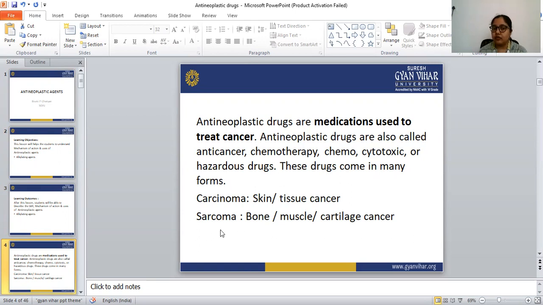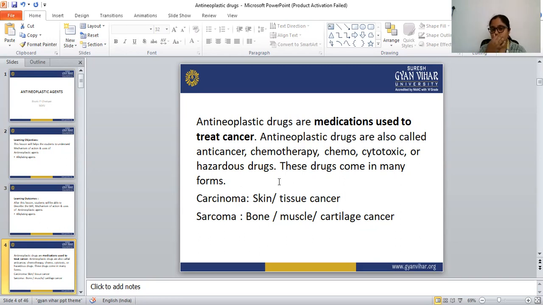We have to learn what is carcinoma and what is sarcoma. Carcinoma is related to skin cancer or tissue cancer, whereas sarcoma is the cancer of bone, muscles and cartilage. So we have to learn the difference between carcinoma and sarcoma. This is important, mainly for the uses of the drug.